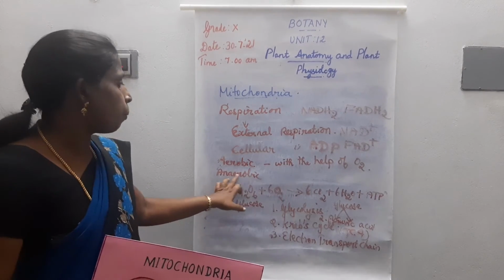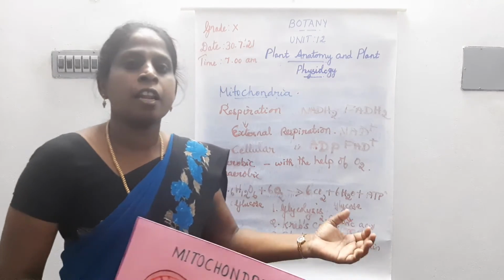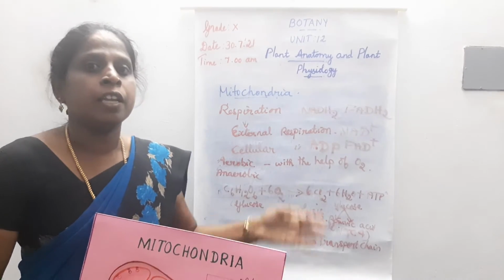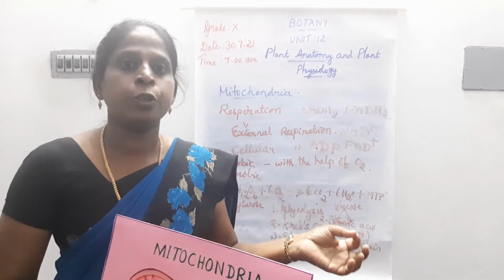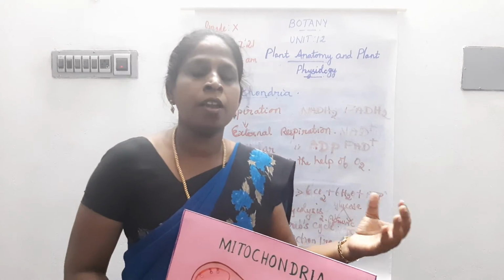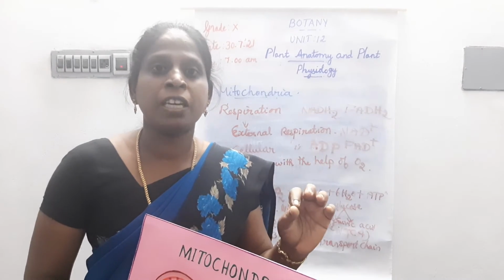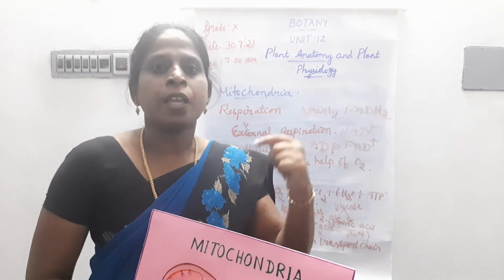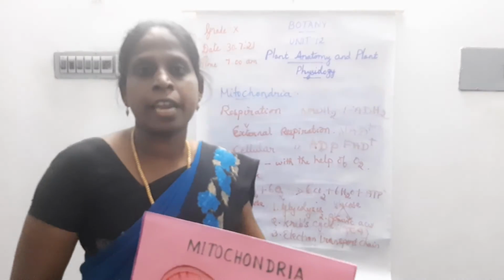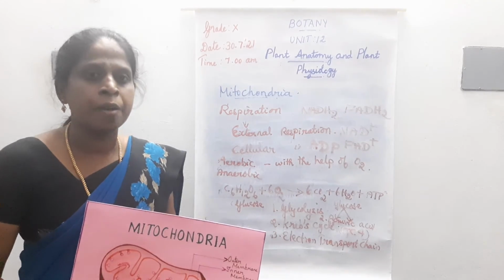Next one, anaerobic respiration. What does anaerobic respiration mean? The respiration takes place without oxygen. The product of glycolysis can be converted into ethanol and lactic acid. Ethanol is produced by the fermentation of yeast, and lactic acid is produced by the fermentation of bacteria. It mostly takes place in lower organisms such as yeast and bacteria.